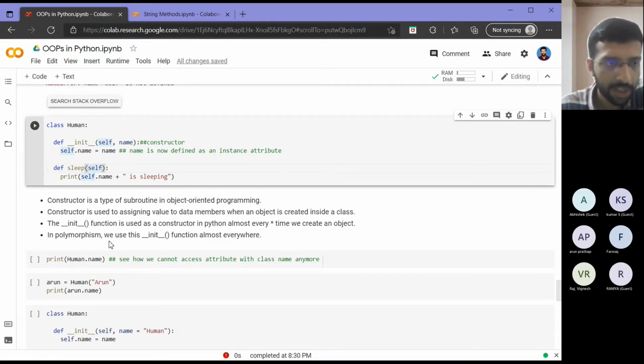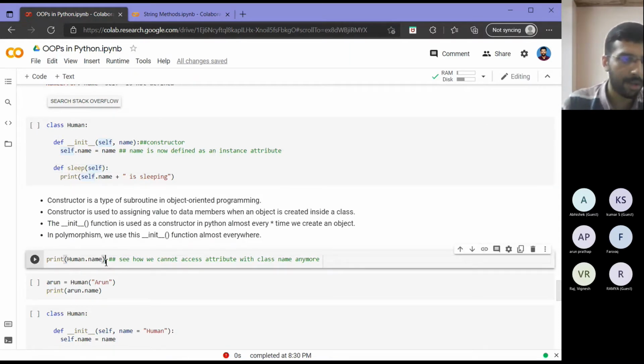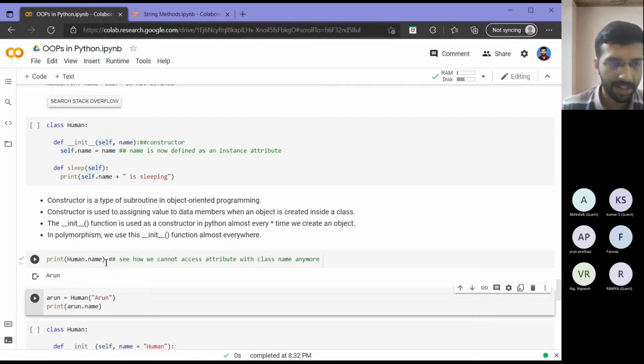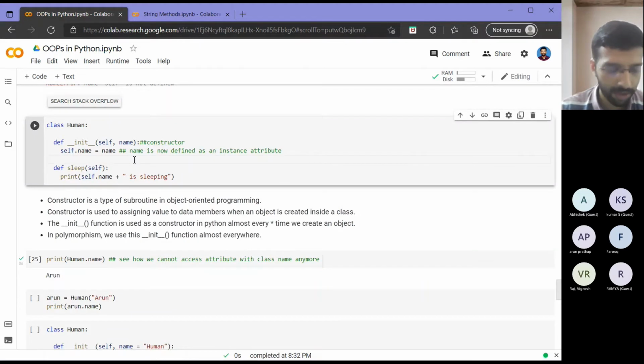And when we come later to polymorphism, we can see that this is much further used. Now suppose I try to print. Earlier I had a class attribute, and I was able to print human.name. Now I changed that to an instance attribute. But my class human is not rerun, I did not run this again, right? So it is still valid. So that's why it printed the Arun. So let me run this.